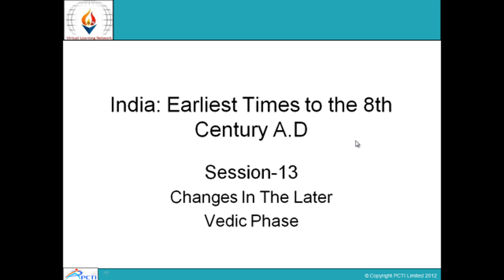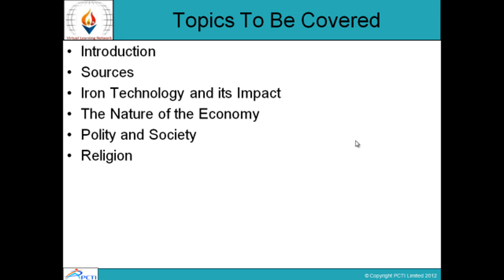This is session number 13 of the subject India, Earliest Times to the 8th Century AD, and the chapter is Changes in the Later Vedic Phase. Topics to be covered are introduction, sources, iron technology and its impact, the nature of the economy, polity and society, and religion.